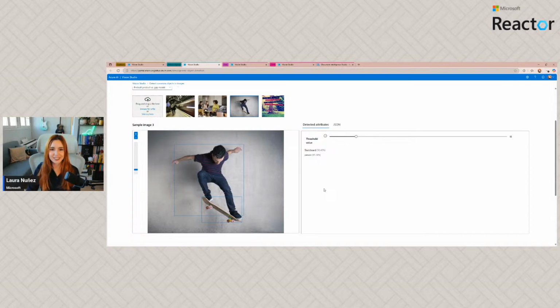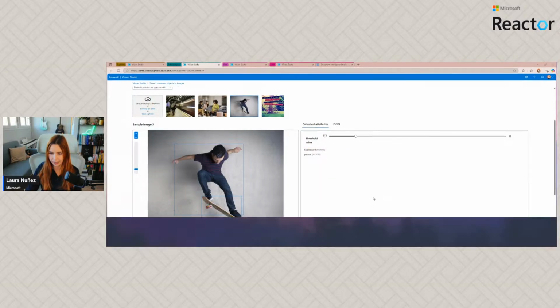Okay, so these are some of the things that we can do to recognize things on the images, right? Generate captions, we can find out objects, we can generate tags. Now let's talk about, let me go back to my slides.